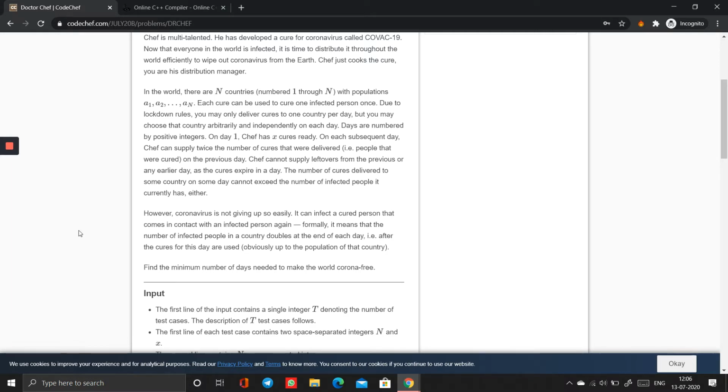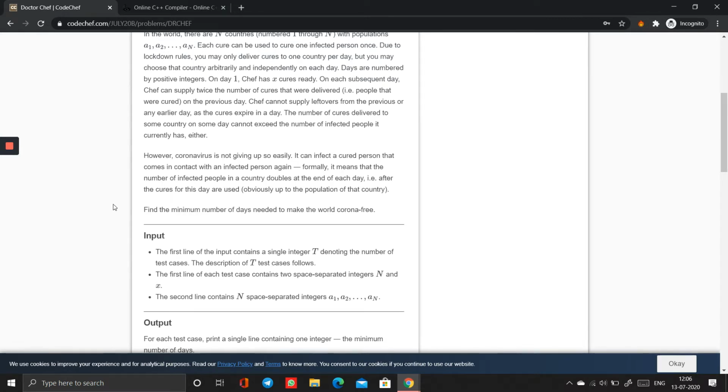So here our task is to find the minimum number of days needed to make the world corona free. Now let's look at input format and output format. Input format consists of first line of test cases and second line of N and X. N resembles the number of countries and X resembles the cures that were present on the first day. And the third line consists of N separated integers, those are the populations of each country respectively.